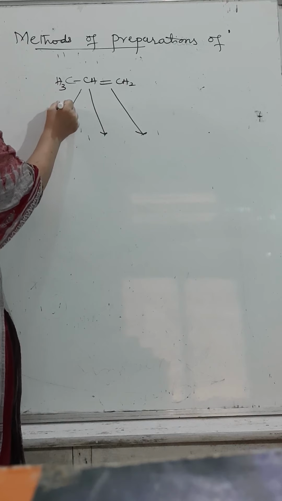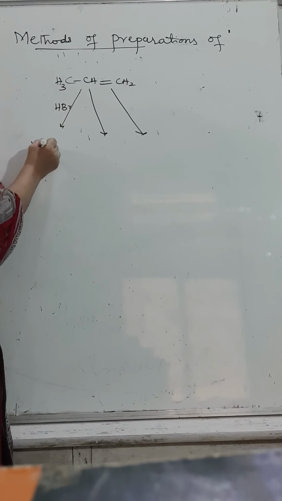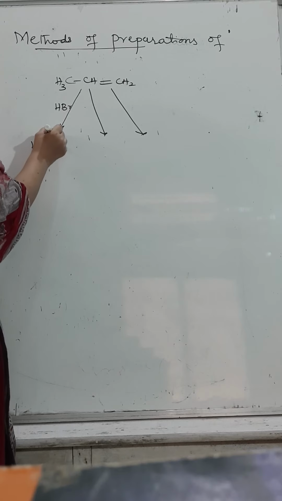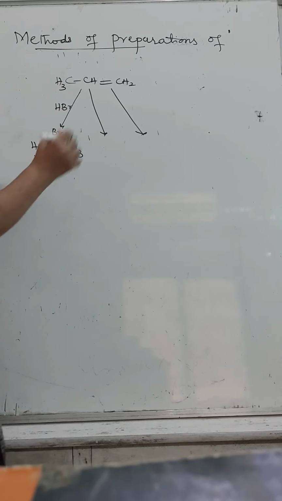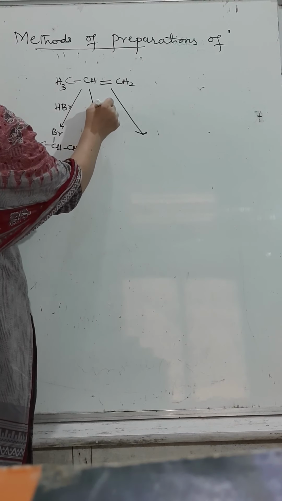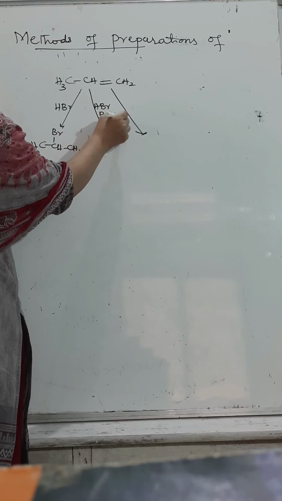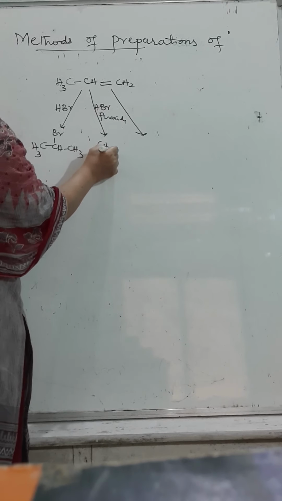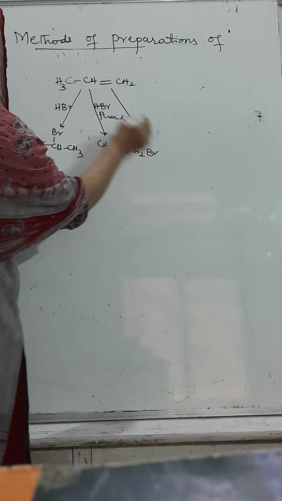By adding HBr, we will get the major product 2-bromopropane. With HBr in the presence of peroxide, the major product will be 1-bromopropane.